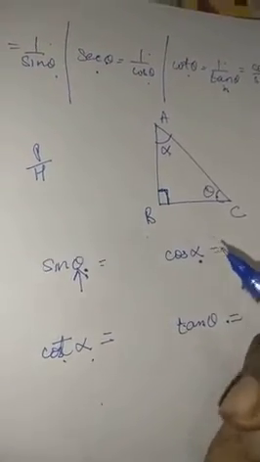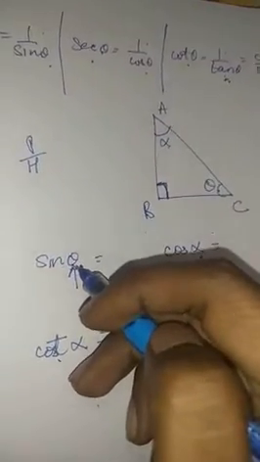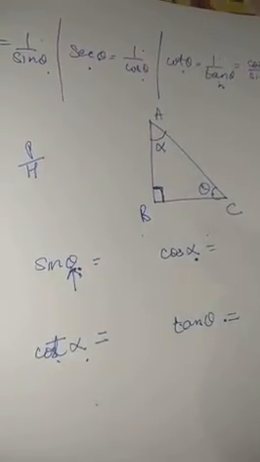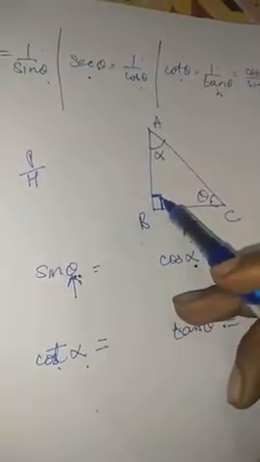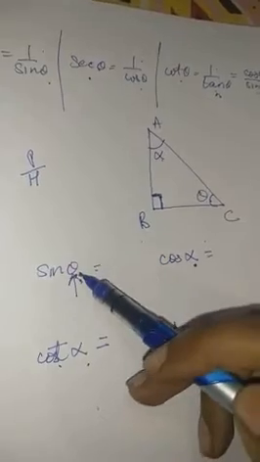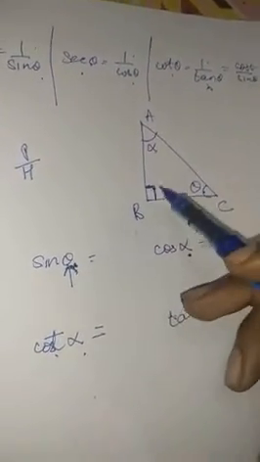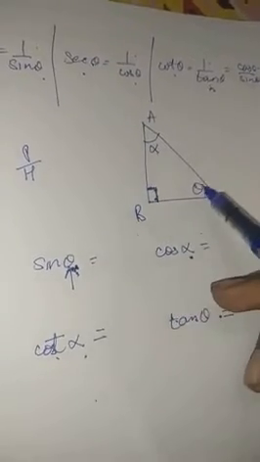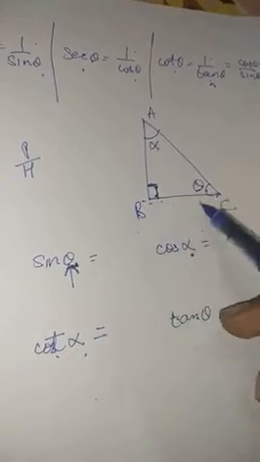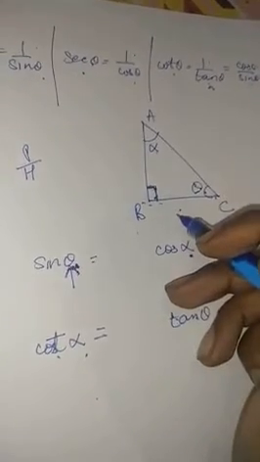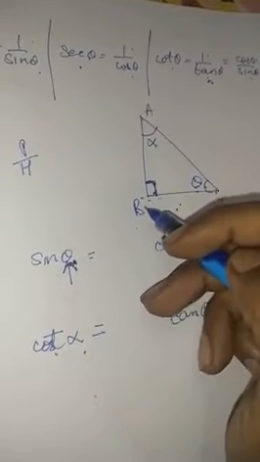Whatever I told you, the line onto which 90 and this angle is present, that will be the base. So let's try to relate this statement. The line on which 90 and this angle. What is this angle? Is it alpha? No, this is theta. Where is this angle present along with 90? Yes, both these angles are present on the line BC. So yes, BC will become the base whenever we are going to have any trigonometric ratio with reference to theta.